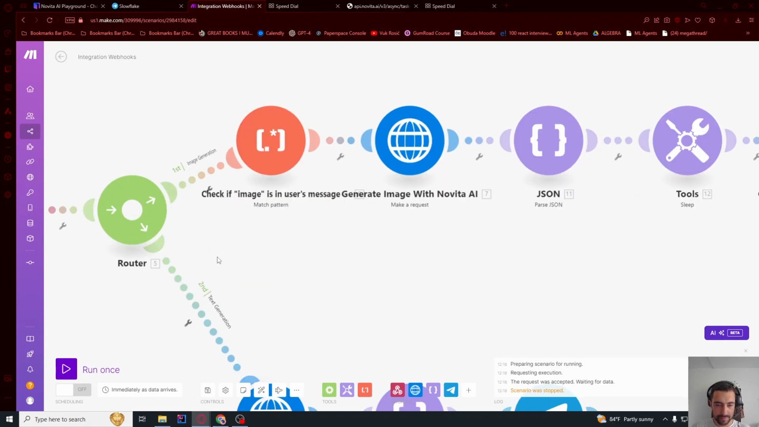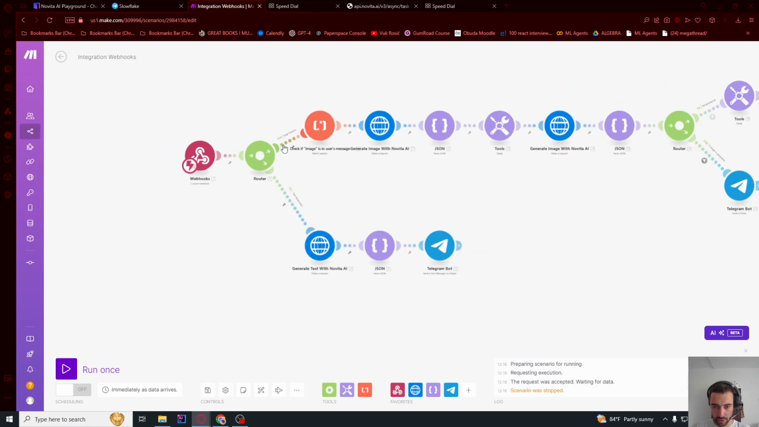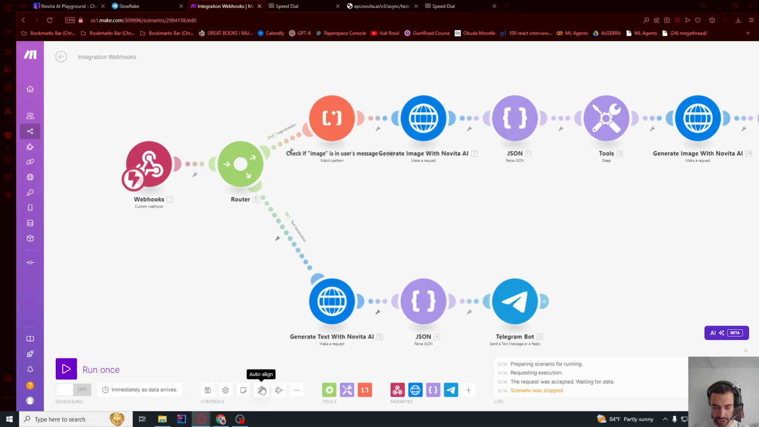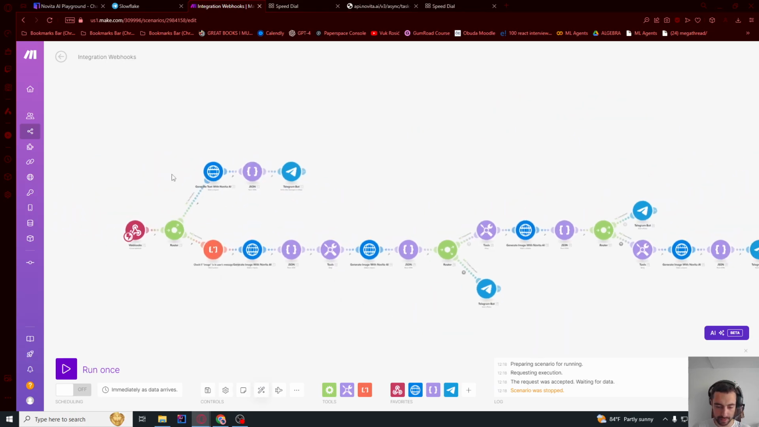It says here image generation is first, so I want to actually unlink this, and then it's going to make this text generation first, and then let me connect this again. Now this is second, so I want to generate auto align. So now image is second, text is first.